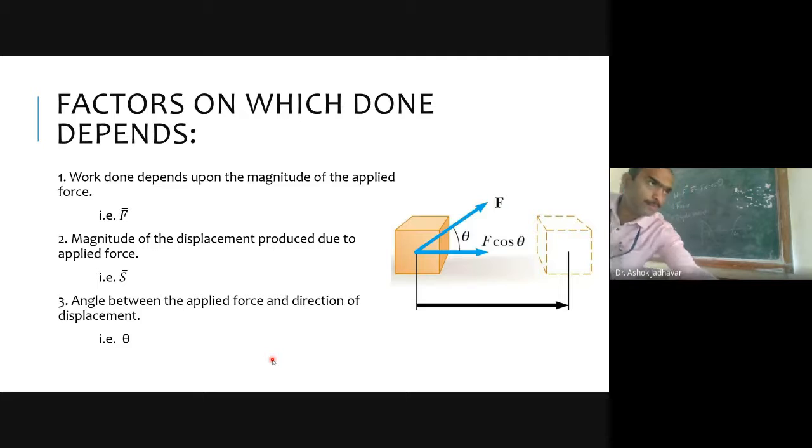Just a minute, let me check once. I think it should be 0 at 180 degrees.